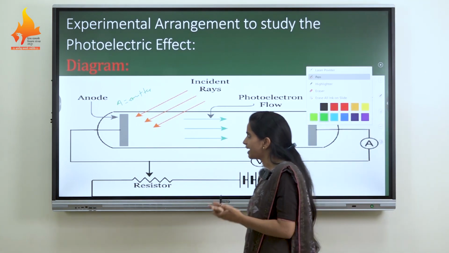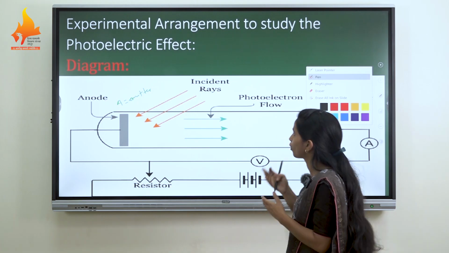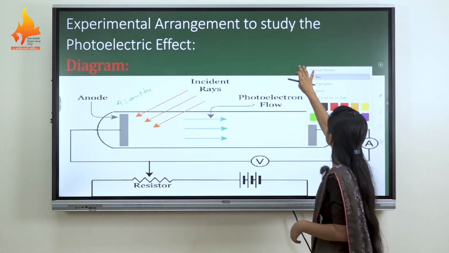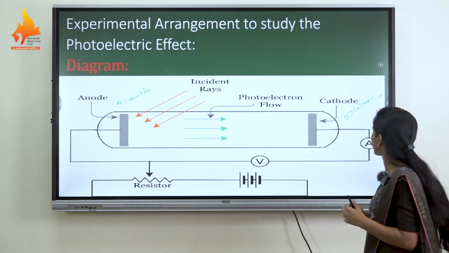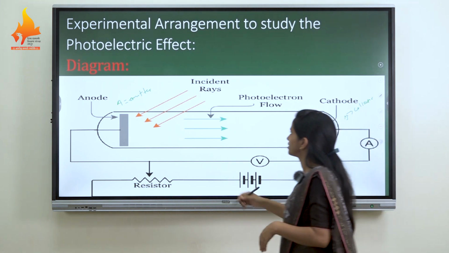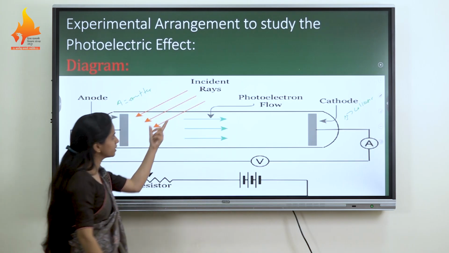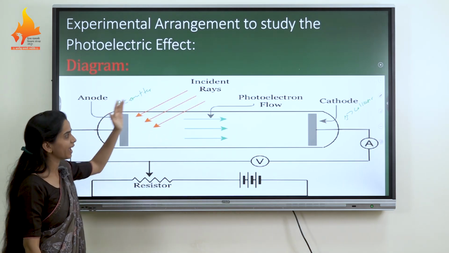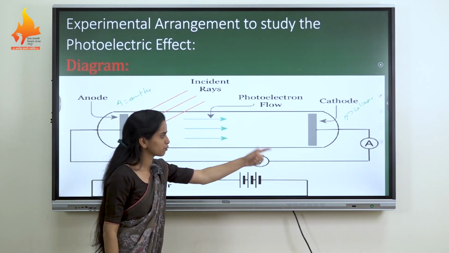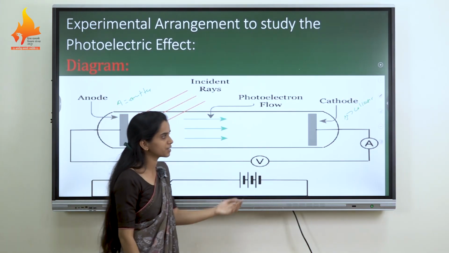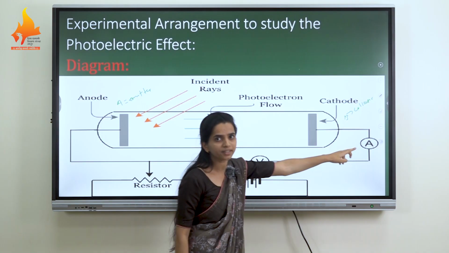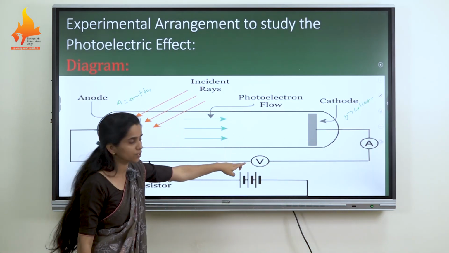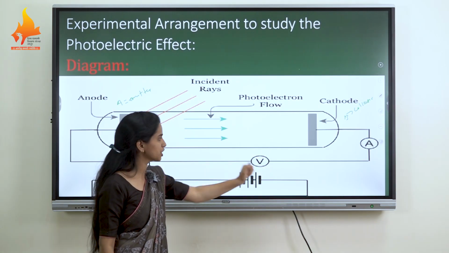After radiation is incident on the metal surface, the electrons emitted are collected by the cathode, that is the collector. When the incident rays fall on the emitter, the electrons are ejected and accelerated towards the cathode. In this arrangement we have an ammeter, which measures the flow of current, the photoelectric current, and a voltmeter, which measures the potential difference.